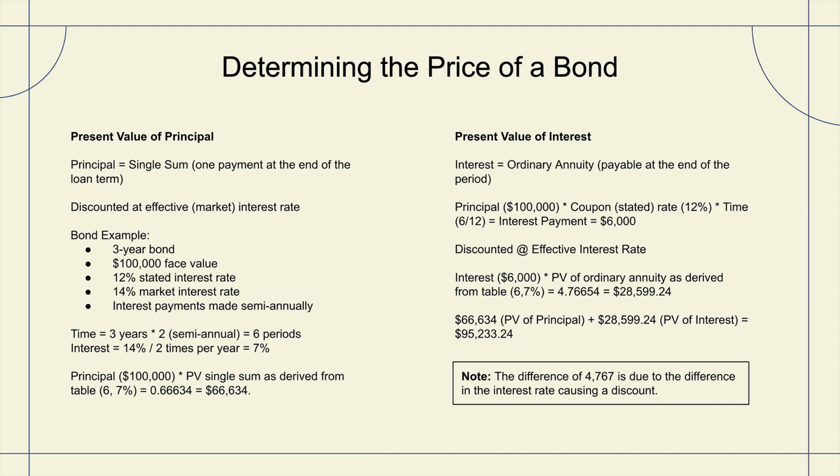Now we're going to take the present value of the principal plus the present value of the interest to determine the price of the bond. And we would expect the price of the bond based on the relationship that exists between the interest rate, the 12% that we're offering versus everyone else in the marketplace offering 14%.